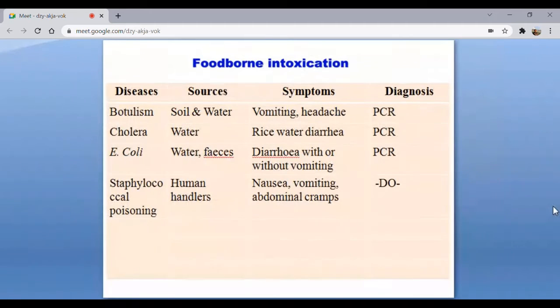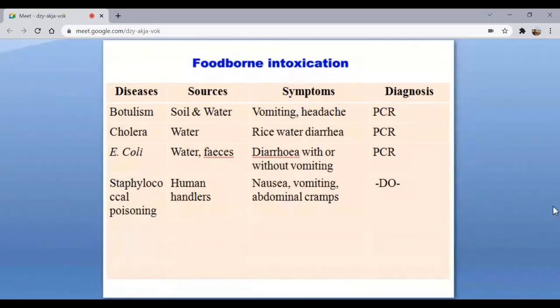Then the intoxication. Intoxication diseases can be caused by botulism, that is Clostridium botulinum, and the sources are mainly the soil as well as the water. Okay, and botulism is very important because death is very certain. If you don't handle the situation very well, then that can occur very swiftly. Symptoms are mainly vomiting as well as headache.